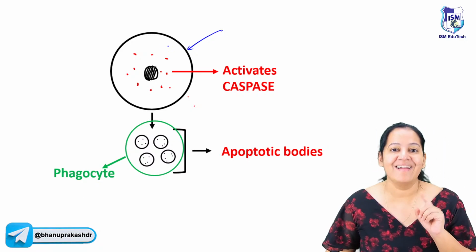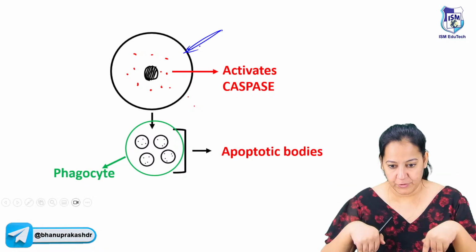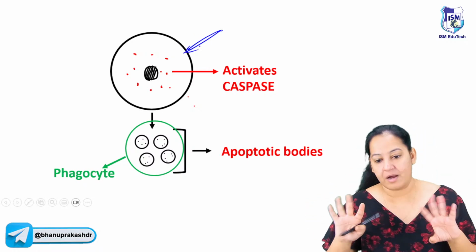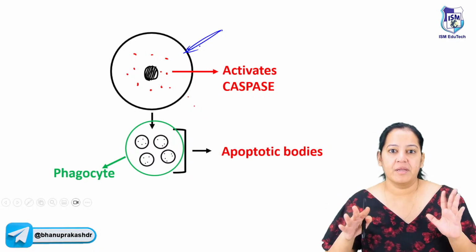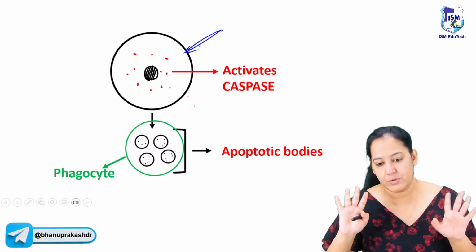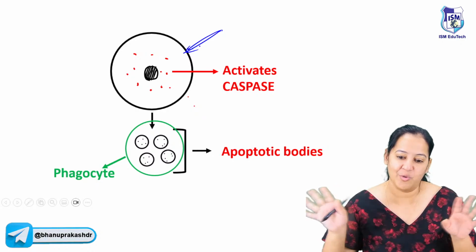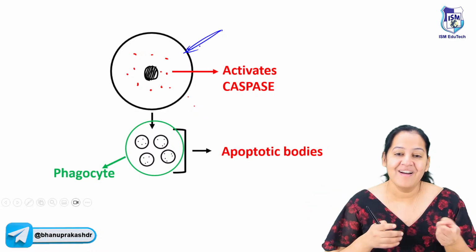Either this cell is no more required in the human body. Its job is over, its function is over. Whatever function this cell was assigned, that is over. So this cell is no more required in the human body. It will get a signal: you commit suicide, you are no more required in this world. Okay, number 1.